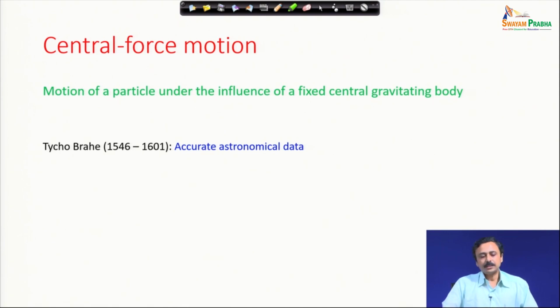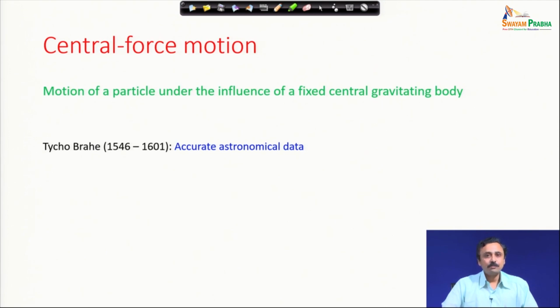Now, all this started with Tycho Brahe. People might have observed many things before, but Tycho Brahe was a Danish nobleman and a wealthy one, and had varied interests, and one of his interests was collecting astronomical data.